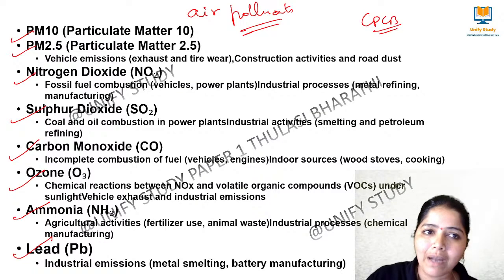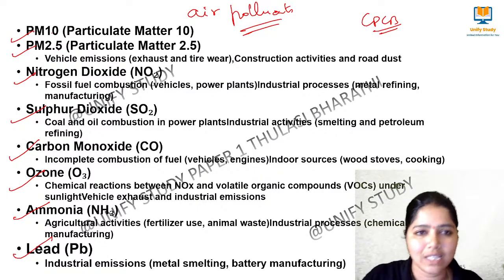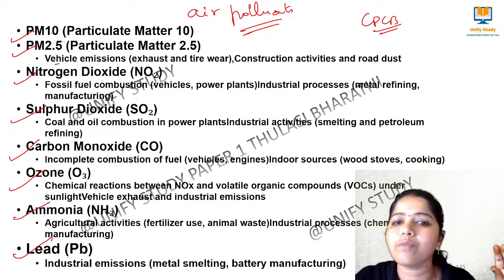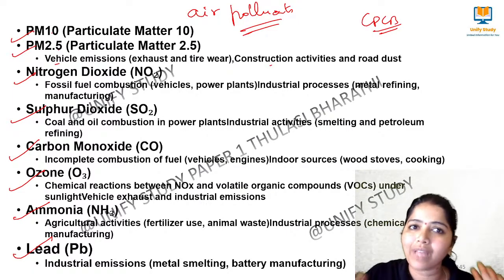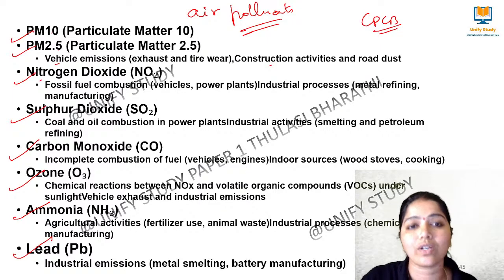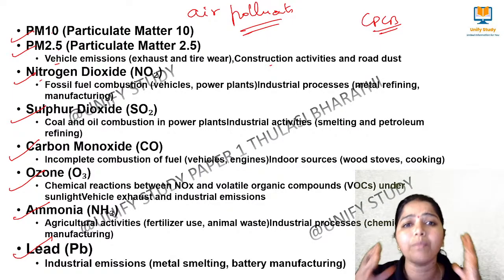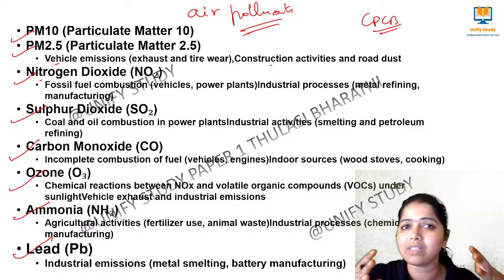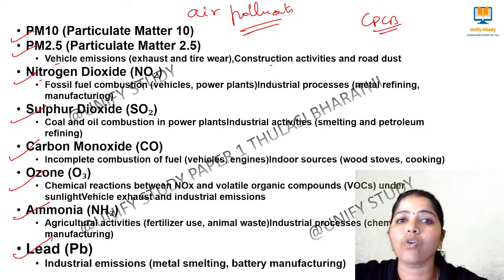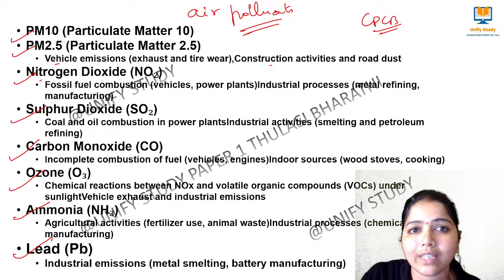Particulate matter 10 and 2.5, from where is it created, what is the source? In short, I have given you vehicle emission and construction sites. From there this particulate matter is generated. Nitrogen dioxide, from where is it generated? Fossil fuel combustion. Fossil fuel means what? Again I repeat, in a power plant, in electricity generation we use coal, right? Fossil fuel, from there this nitrogen dioxide is emitted.